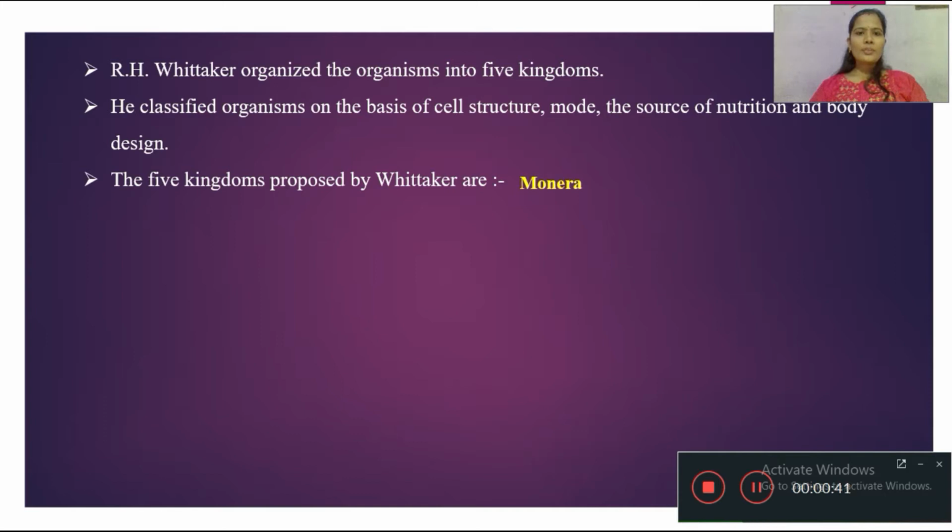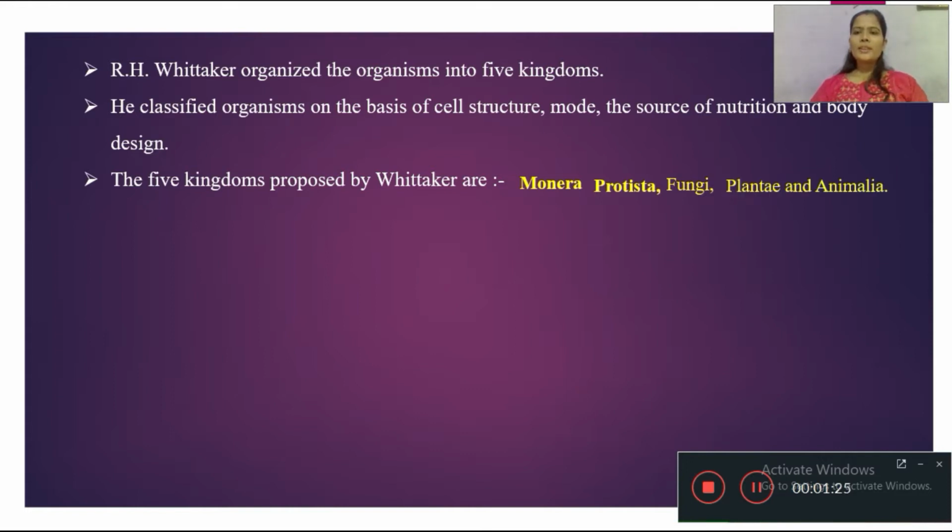The 5 kingdoms are Monera. The Monera kingdom contains the most primitive living things, single cell organisms without a cell nucleus. Second one, Protista, a large grouping that comprises mostly single cell organisms such as protozoa, simple algae and fungi and bacteria. Third one, fungi, plants that are not green and do not produce flowers and fruits. For example, mushroom. We very well know the mushroom.